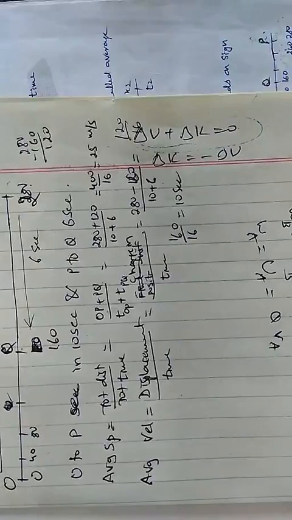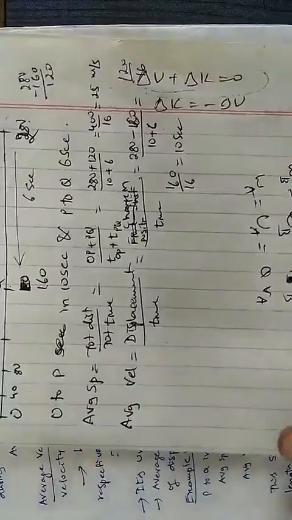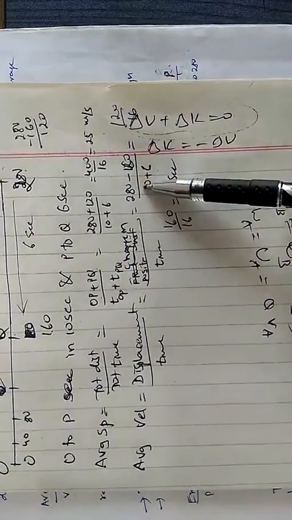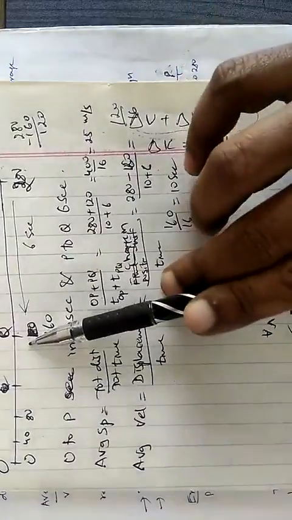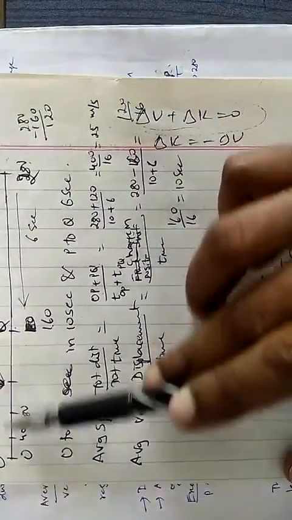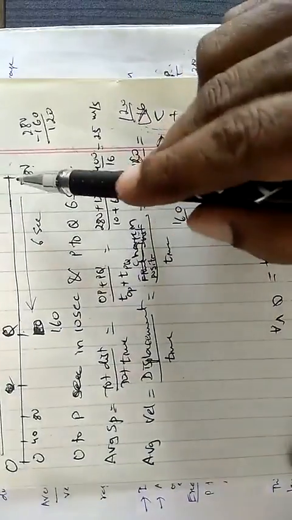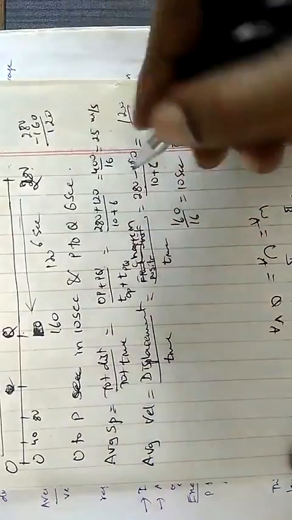So average velocity is equal to total change in position. For O to P, its position is 280, and for P to Q the displacement is 120.